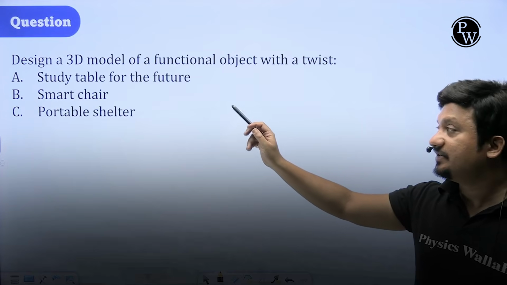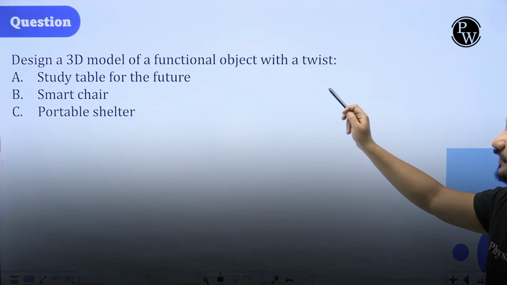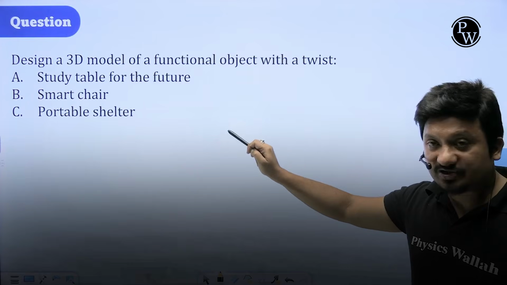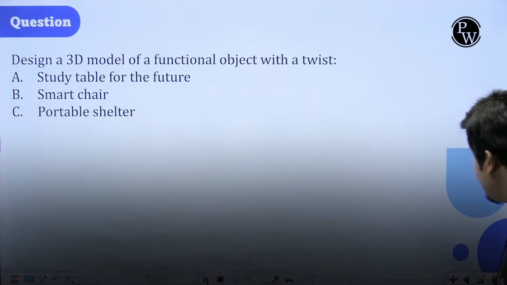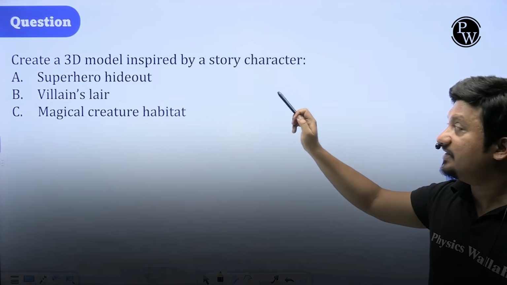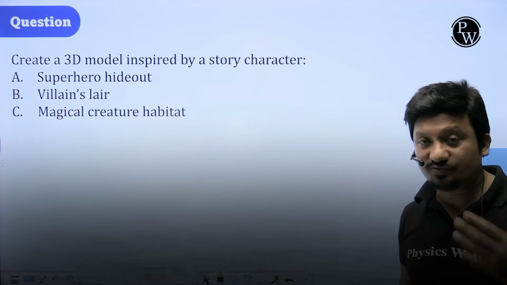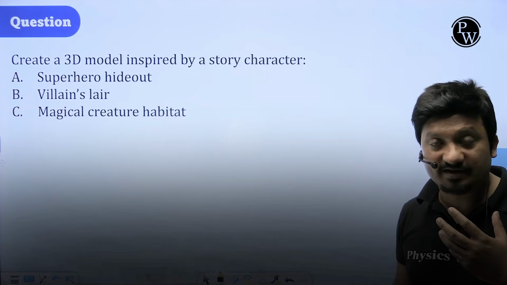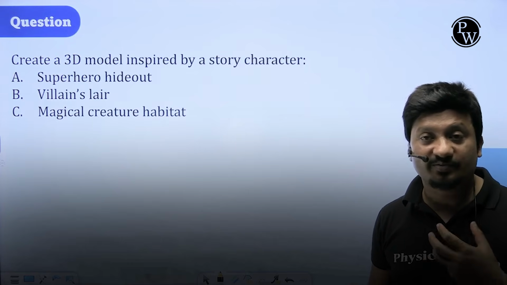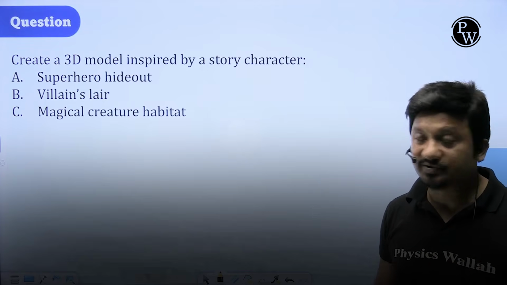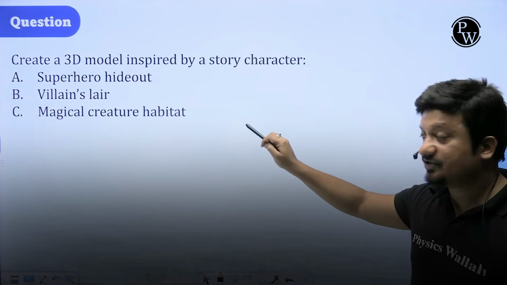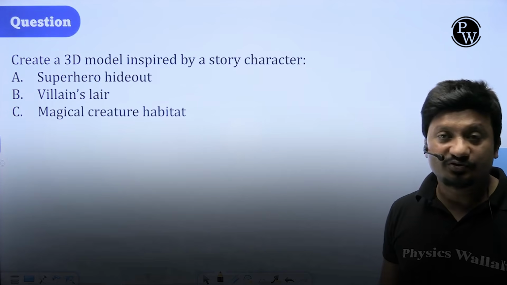Let us see the next question here. Design a 3D model of a function object with twist, like study table for the future, smart chair, portable shelter. These are the questions. Now, there can be one question as well where create a 3D model inspired by a story character. You need to find your story character, and based on this, you need to design a model. Now they can ask you to make a model of a trophy. They can ask you to make a model of a memento also. So be ready to do that. Like a superhero hideout, a villain's lair, a magical creature, a habitat. These are the things which you need to make.